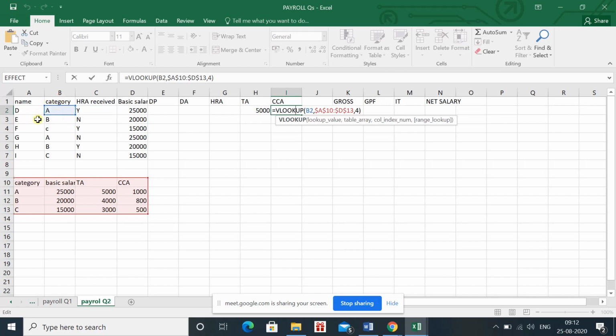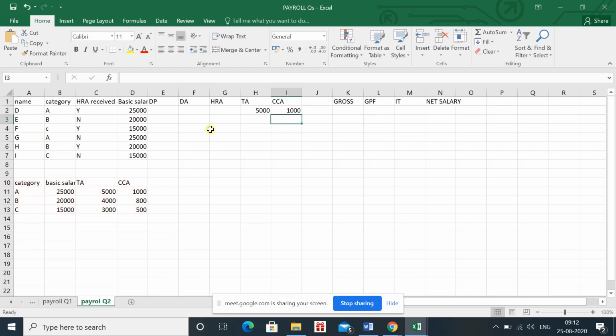For D, you want to check B2. For E, you will be interested in B3. For F, B4. For G, B5. Here we have just 3 categories. In a big organization, there can be n number of categories. I'm pressing enter and I will drag it.